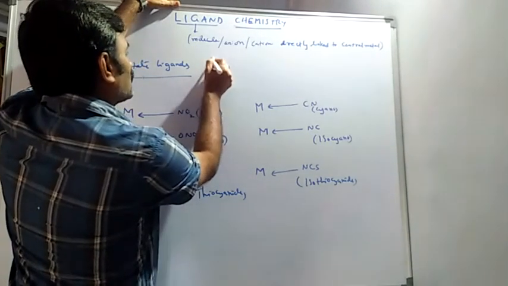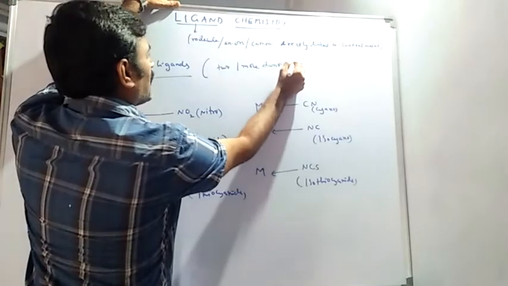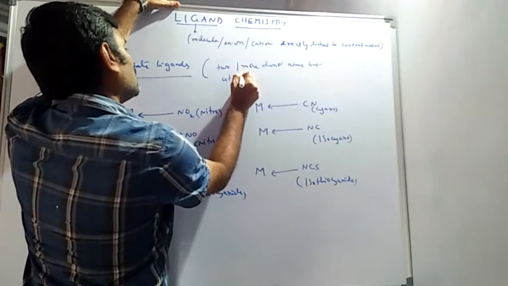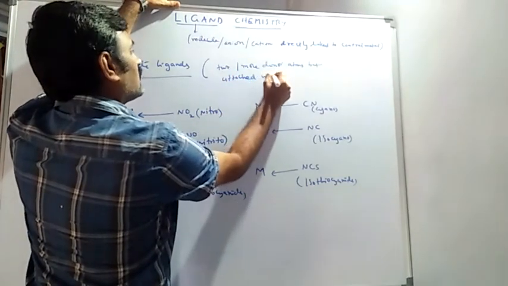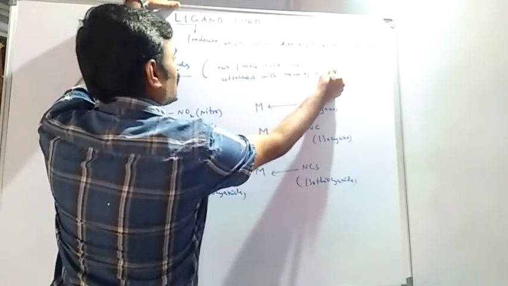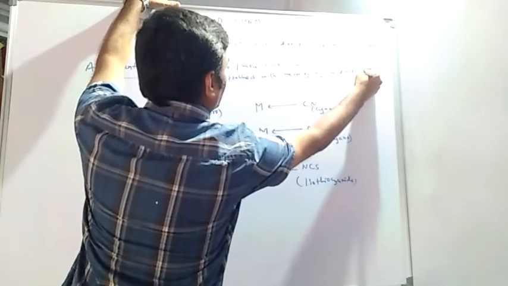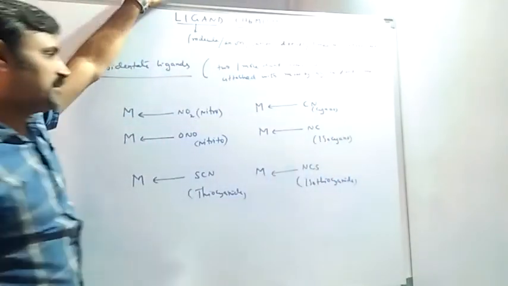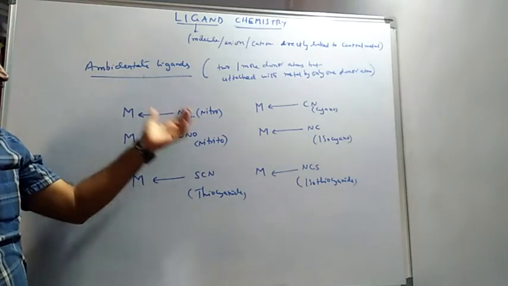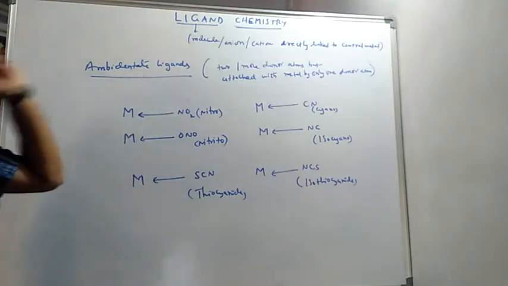So ligands with two or more donor atoms but attached to the metal by only one donor atom. So we have availability of two donor atoms, but to form a complex, these ligands will make use of one donor atom only. Such are called ambidentate ligands.